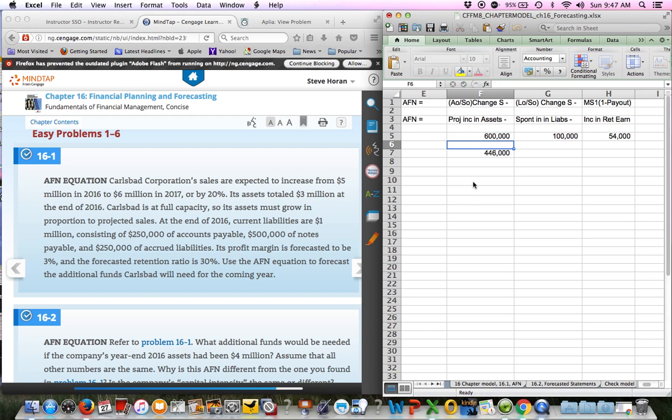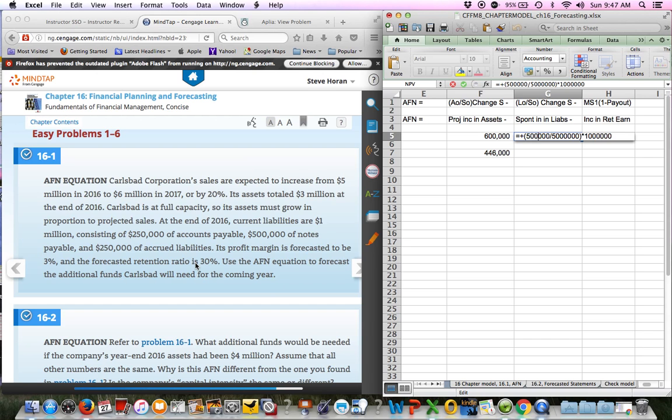So I do that and I get 600,000. Then I do my spontaneous increase in liabilities. My liabilities number today, now here's where you have to be very careful, is we're looking at spontaneous liabilities. Current liabilities are $1 million. However, that consists of $250 of accounts payable, $500,000 notes payable, and $250 of accrued liabilities.